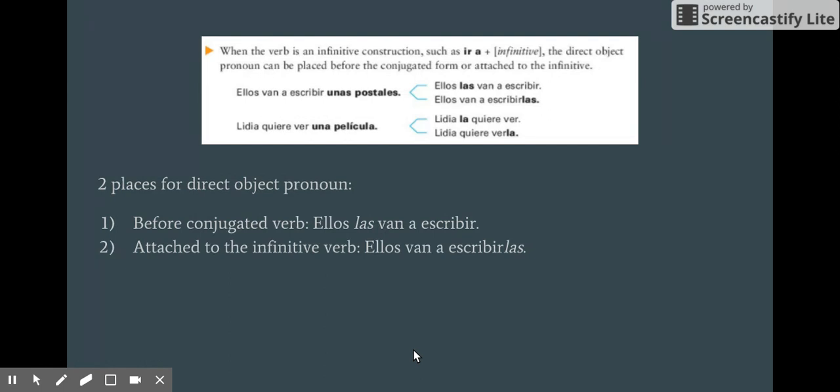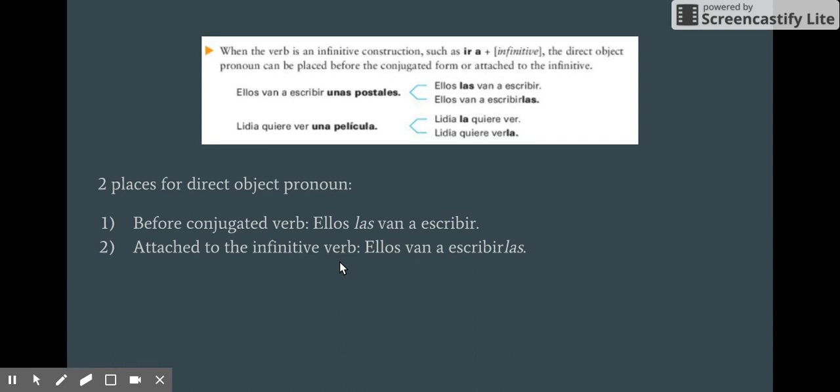There's also another place where you can place the direct object pronoun. Generally, you can think of it as two places, either before the conjugated verb or attached to the infinitive verb. So we have the sentence, ellos las van a escribir. The conjugated verb is ir, so the direct object pronoun goes before it. Ellos las van a escribir. They're going to write it.